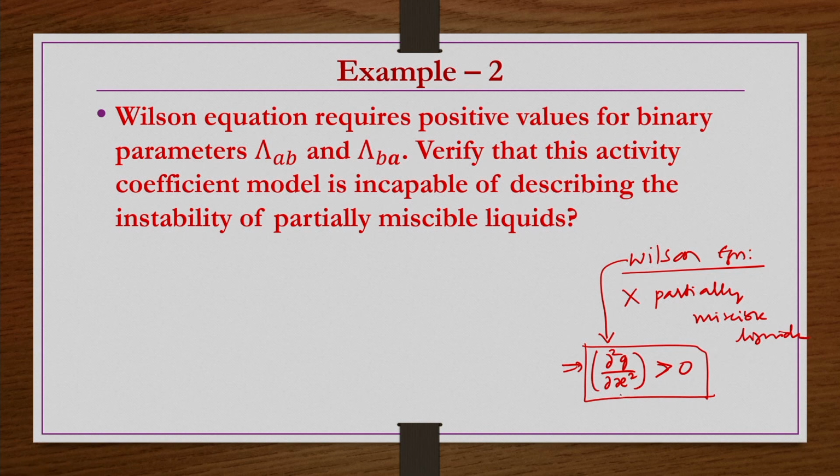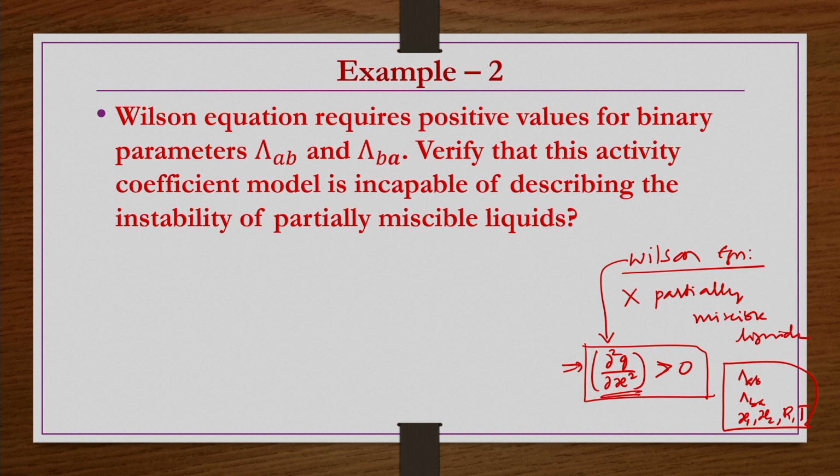That means you are not going to get the second derivative of G with respect to mole fraction less than 0 at any cost, whatever may be the combination of capital delta AB, capital delta BA, x1, x2, R, T. If it is less than 0, then only that liquid solution is going to form partially miscible two phases.